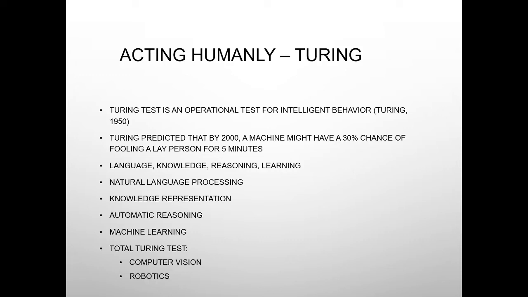Let's look at the approach to each of these individually. Acting humanly, as we all know by now, involves the Turing test. I can't stress this test enough. It is one of the most important and pioneering tests in the field of artificial intelligence. It involves language, knowledge, reasoning, and learning. It's a part of natural language processing, knowledge representation, automatic reasoning, and even machine learning. The total Turing test involves computer vision along with robotics.